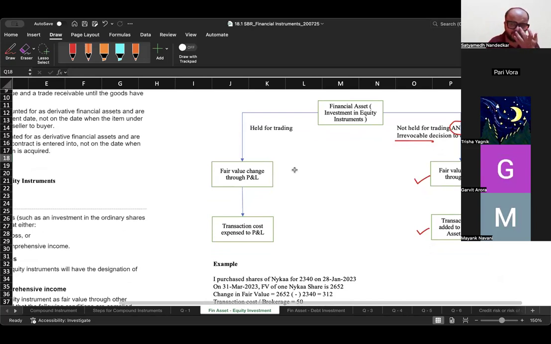Now, remember one thing. If this kind of a financial asset which is held for trading, equity shares which are held for trading, if they are sold, the gain or loss gets recorded through P&L and the story is complete. But if the equity shares that you hold, these are not held for the purpose of trading. Point one. And point two, the entity has made an irrevocable decision to record it via OCI. If such a financial asset is sold, if such an equity instrument is sold, then whatever is the gain or loss on disposal, that is recorded through OCI and it is never reclassified to P&L.